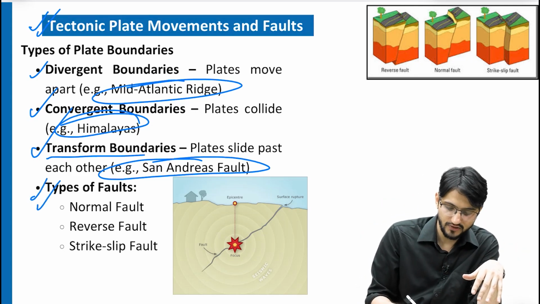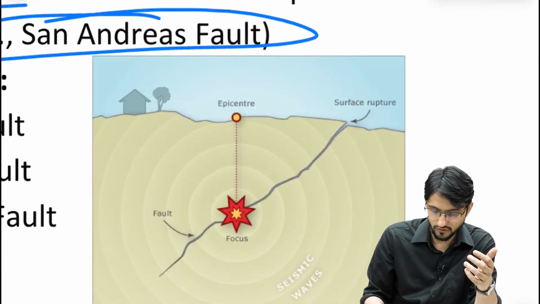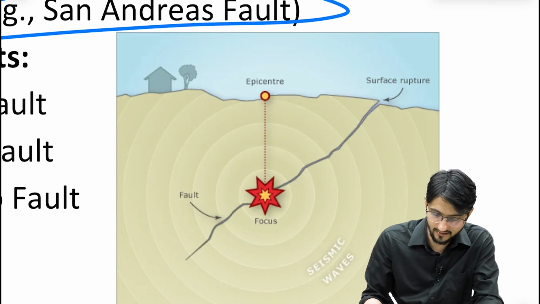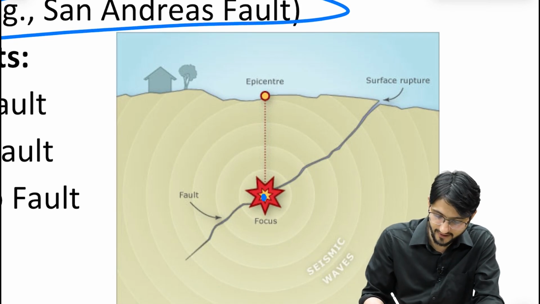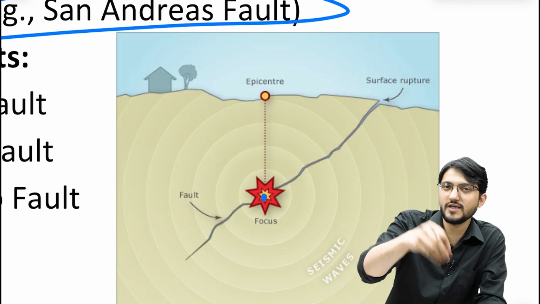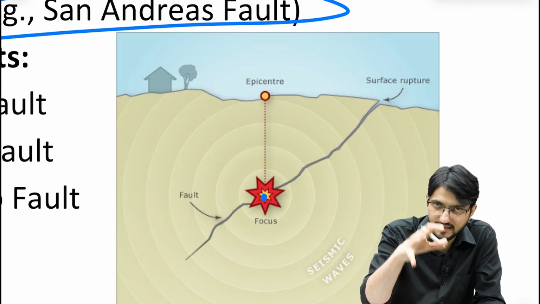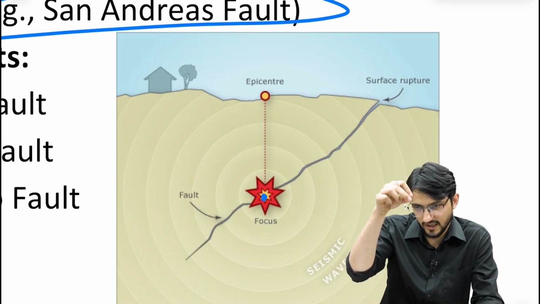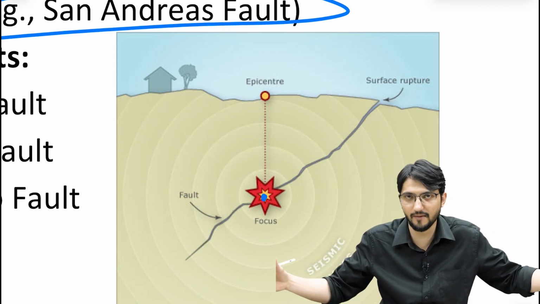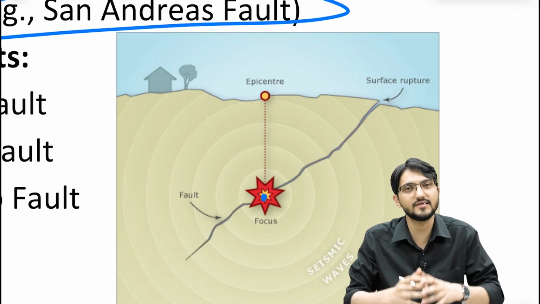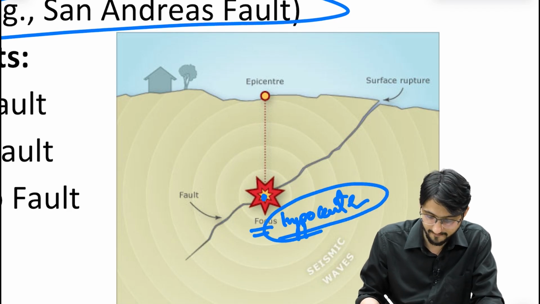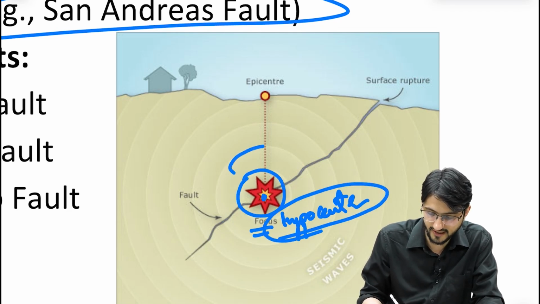Further, there are faults. As I was discussing, this is how an earthquake happens. There is a fault, and that fault leads to a release of energy. There is a point on which this fault happens, and energy gets released. Imagine you are throwing a stone in a river. That point will be there, and from there waves will appear. This is the point where energy is getting released. We call it the focus or hypocenter. From there, the energy is released in all directions.